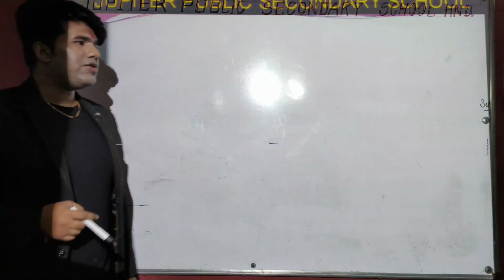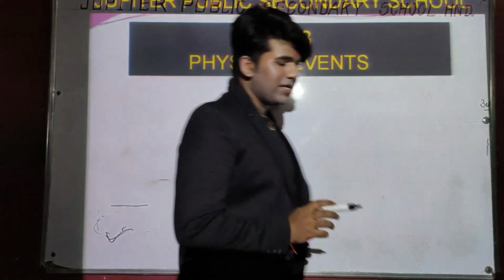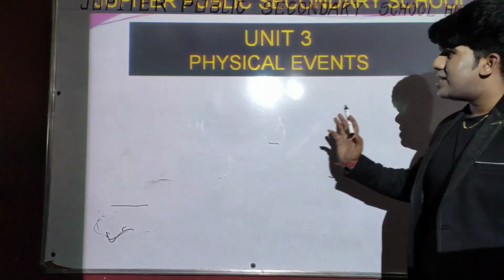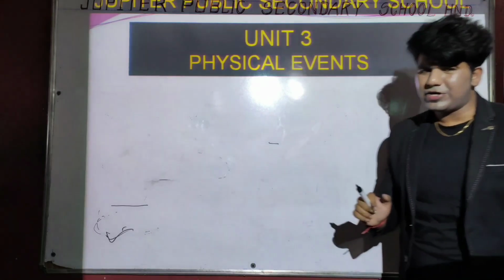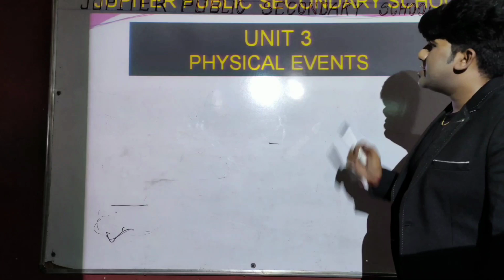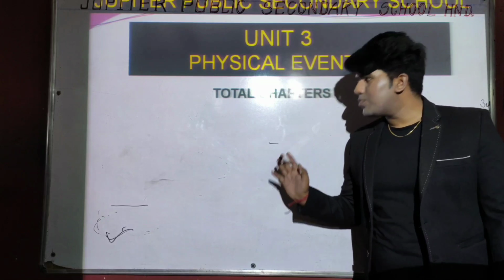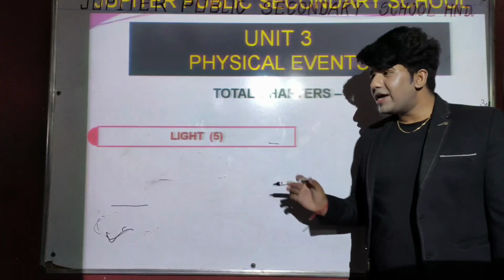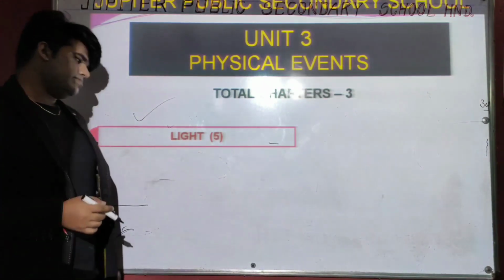Okay, let's discuss our third unit. The third unit name is physical events. From the name of the unit, we can easily understand that this unit belongs to the physics part. This unit consists of only 3 chapters, and they are very major and important. The first chapter name is light, a very important and lengthy chapter, and this chapter carries 5 marks.